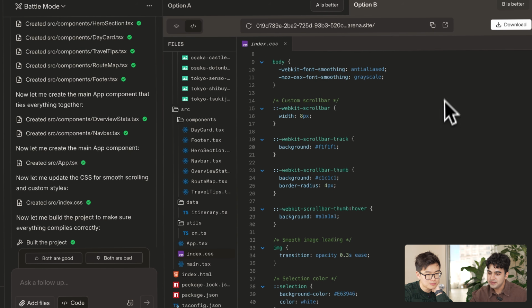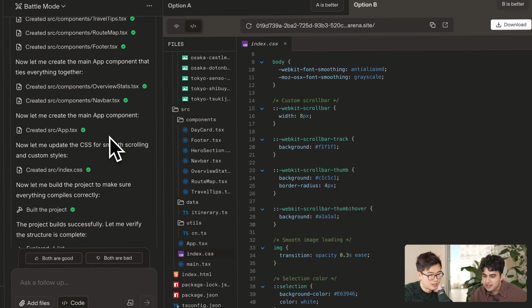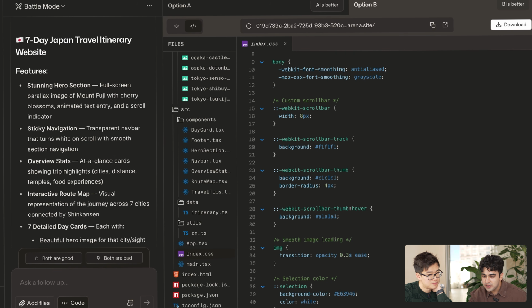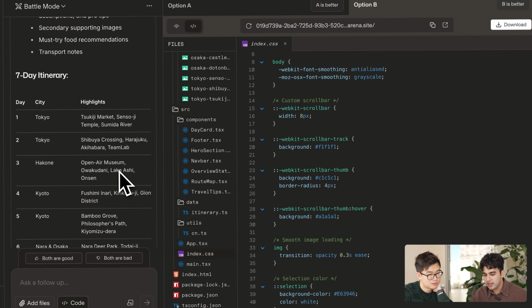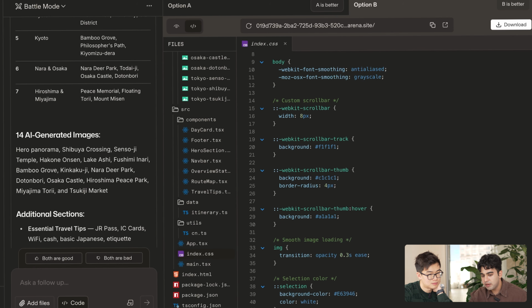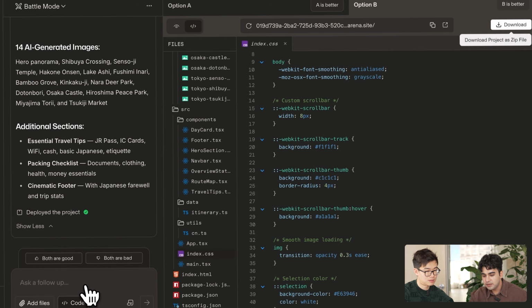Awesome. Since the CSS is broken, maybe we can just tell it that the Tailwind CSS doesn't seem to be working correctly, and see if it can fix it. Yeah, that sounds great.